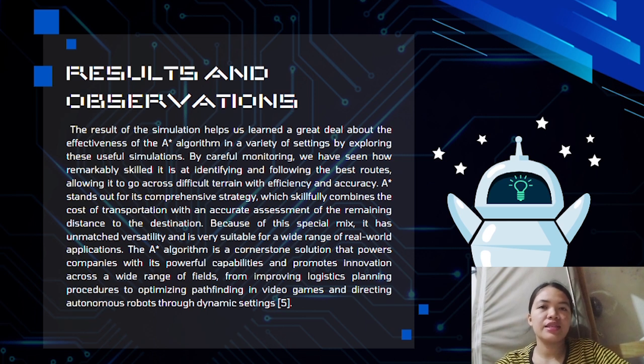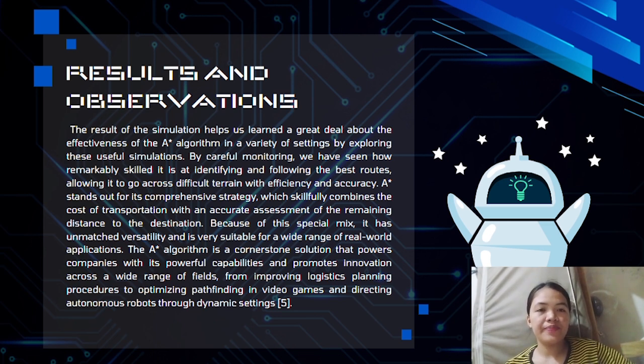By exploring these useful simulations, we can see directly how A star dynamically adjusts its path, skillfully navigating around impending obstacles and changing directions at any time. This simulation will help us better understand how flexible and resilient the A star algorithm is in real world situations, enhancing our ability to recommend it as the best option for our dynamic path finding problems.